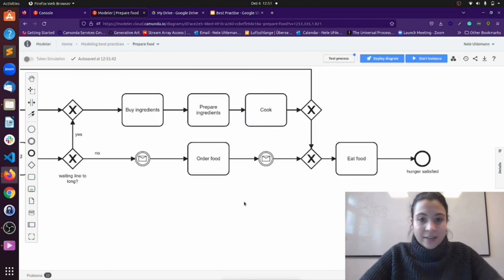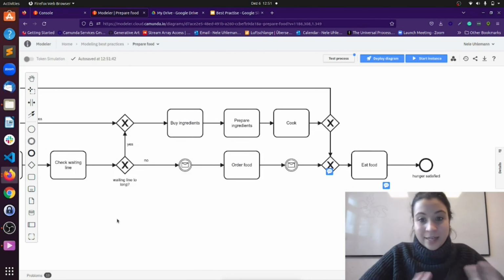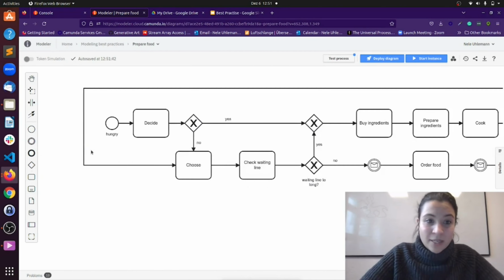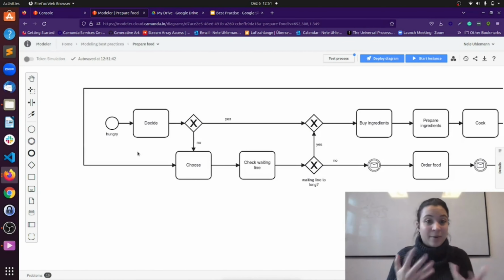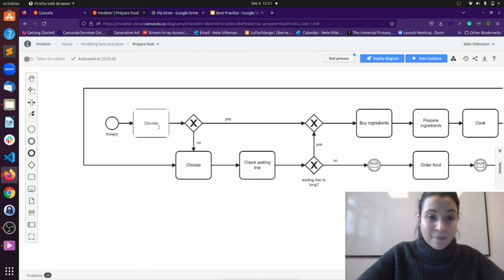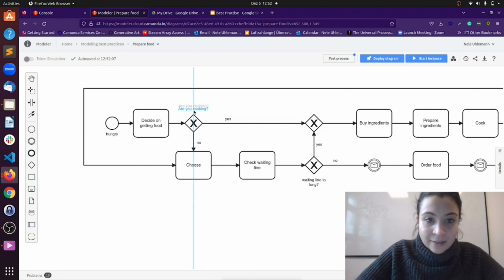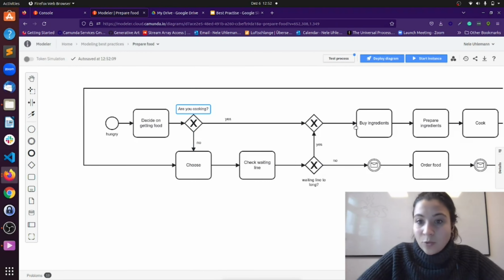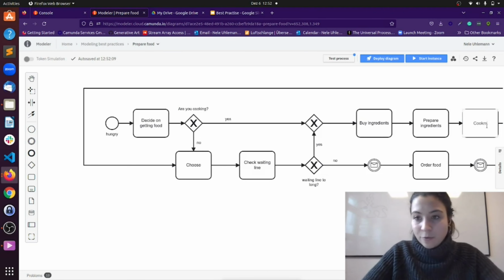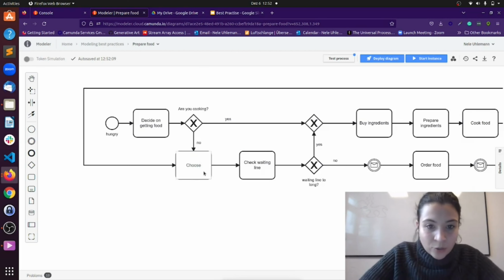Also, if I zoom out now, I know at least what the start and end event is, but if I go here and see hungry and I see decide, but what decision are we making? And decide maybe on getting food. And then here the question could be, are you cooking? And if yes, we do all this: buy ingredients, prepare ingredients and cook, but also here it would be nicer to say cook food because we want to know what we cook. Here also we choose, but we choose a restaurant.